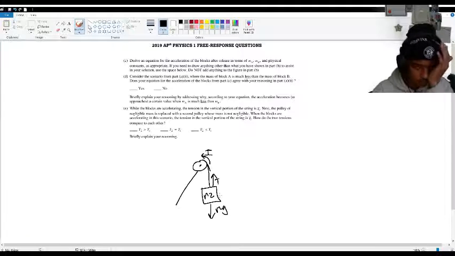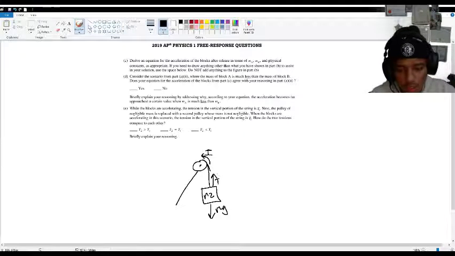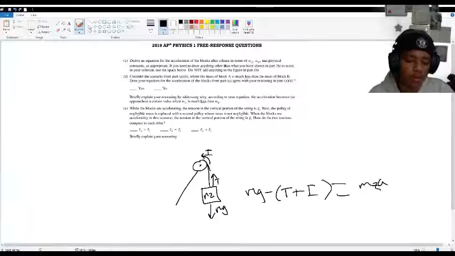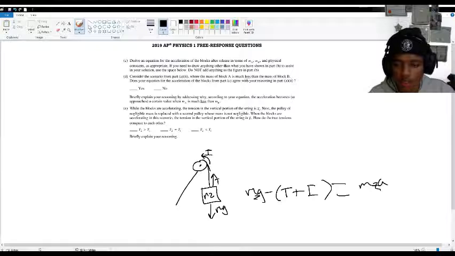Basically, now there's not just a tension force, which will be lowering the acceleration of the mass. There will also be an inertial force lowering the acceleration of the mass. So now, mg minus T plus I equals ma. You'd write m2 here to signify it. But essentially, yeah, this is pretty much it.